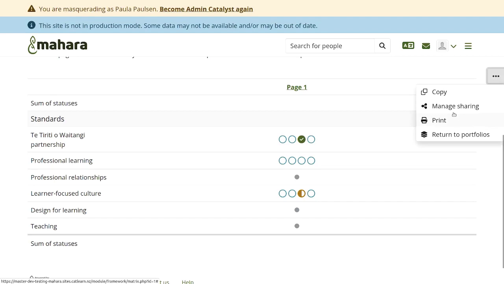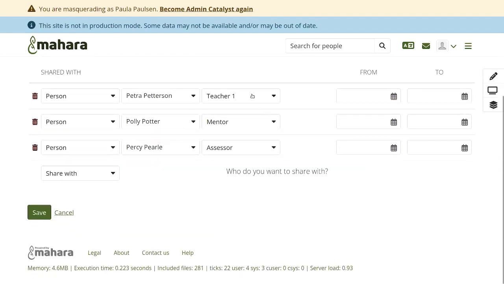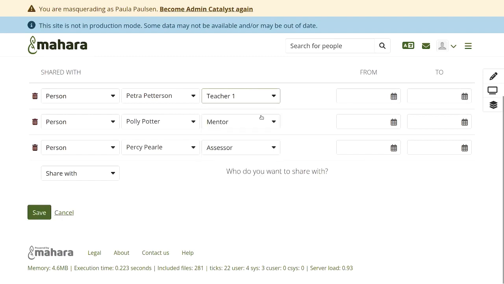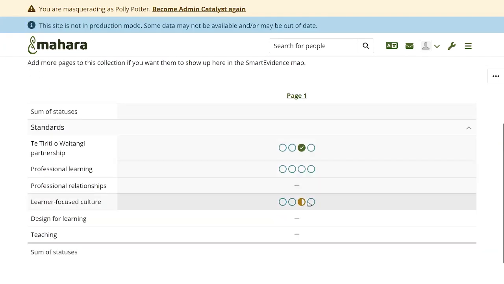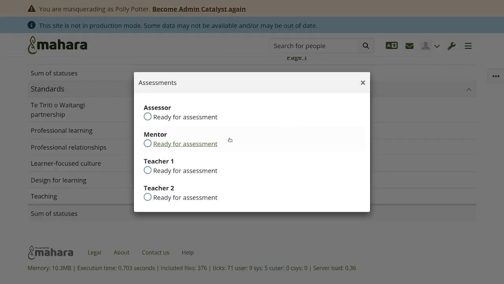Here's a Smart Evidence framework that doesn't allow for self-assessment. So I can give other people access to my portfolio and they can then provide an assessment. As assessor, mentor, or teacher, I click into the space where the assessment statuses are and I can perform the assessment for my role.